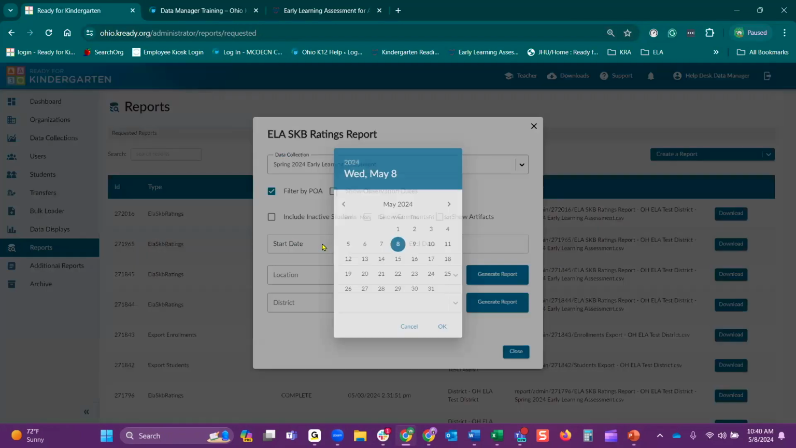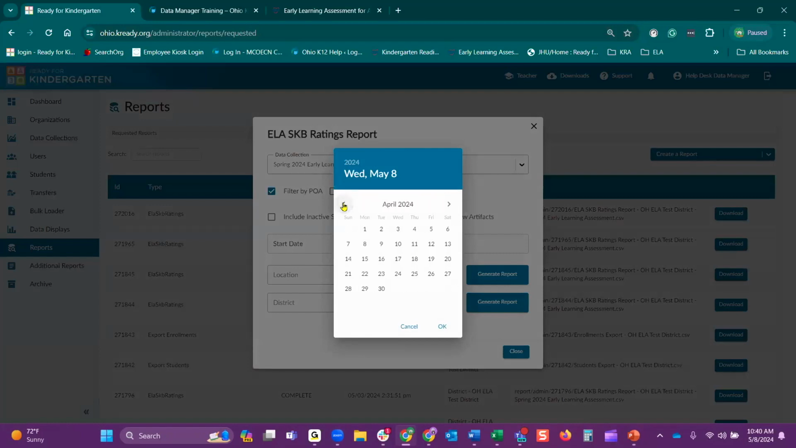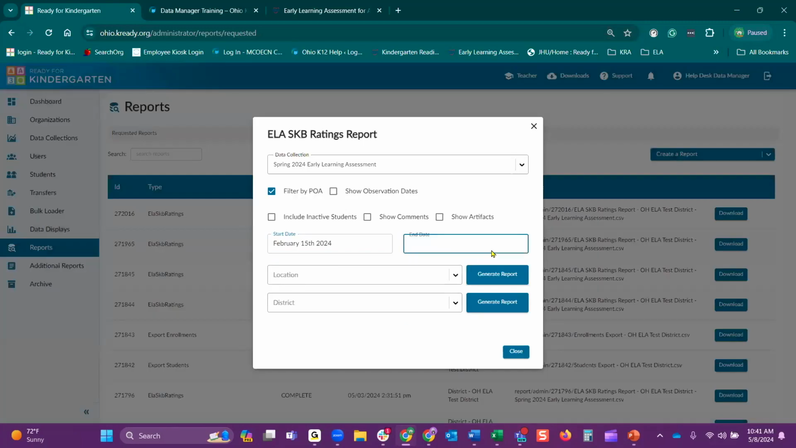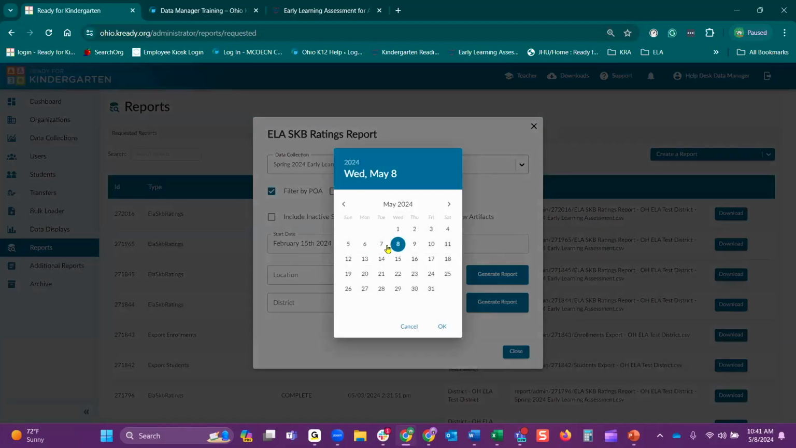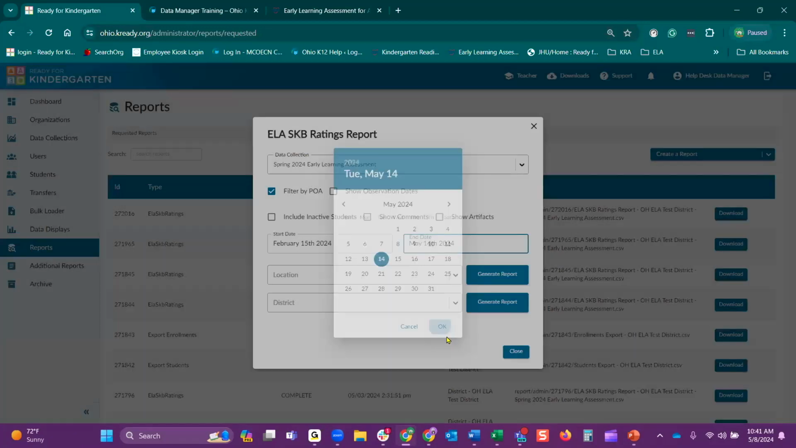My start date is always the very beginning of the window. For the spring ELA, that started on February 15th. Select OK. Now your end date, you can do as of today because the window actually hasn't closed yet. However, if you want to just use the actual end date as a habit, the end date for the spring window is May 14th.